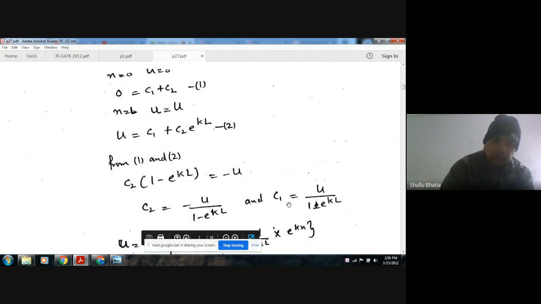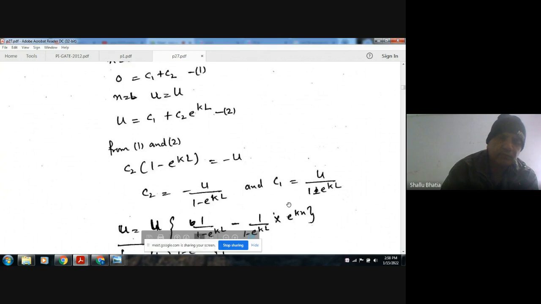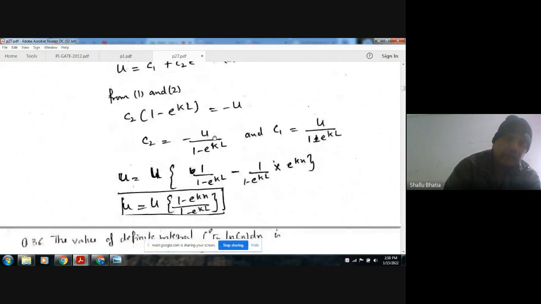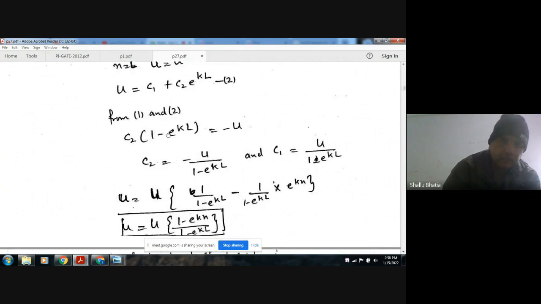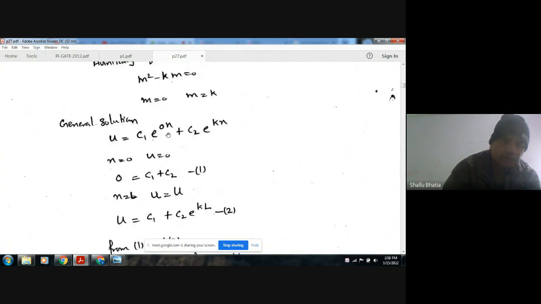So from this we have to solve these two equations for C1 and C2. Then we can put the values of C1 and C2 in the general equation.